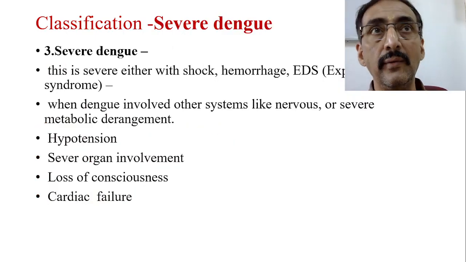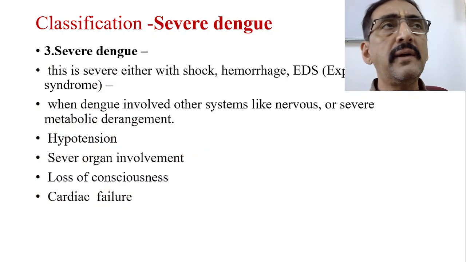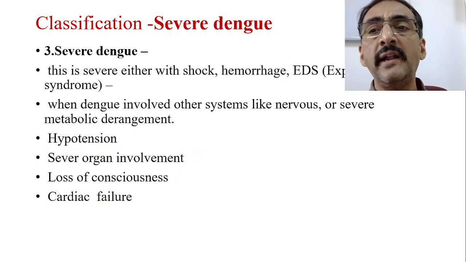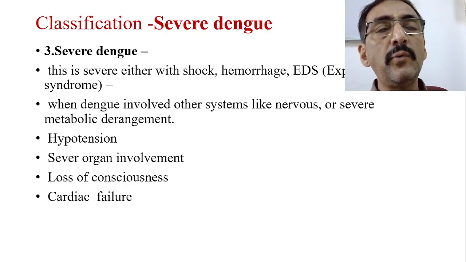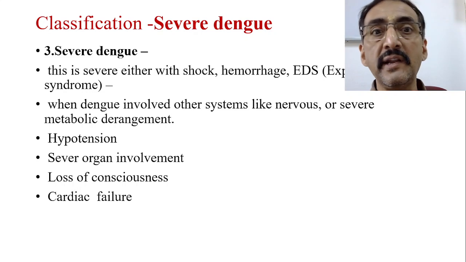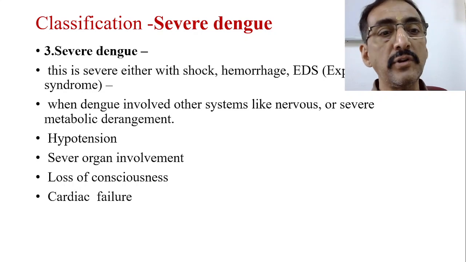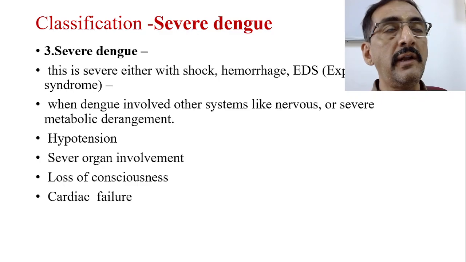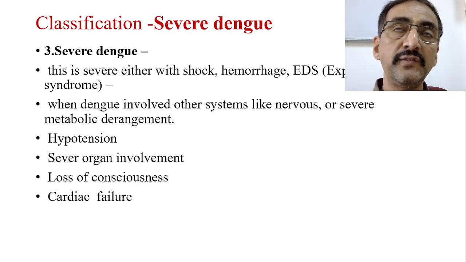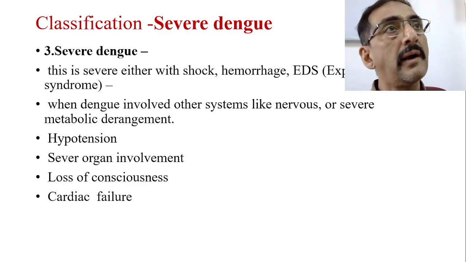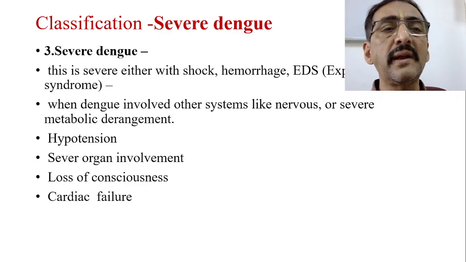Third one is severe dengue. Severe dengue means it is very severe, either with shock, hemorrhages, or what is also called expanded dengue syndrome. When dengue involves other systems of the body like the nervous system, cardiovascular system, metabolic derangement, etc., and there is hypotension, severe organ involvement, loss of consciousness, seizure development, or cardiac failure, they all come under the category of severe dengue.